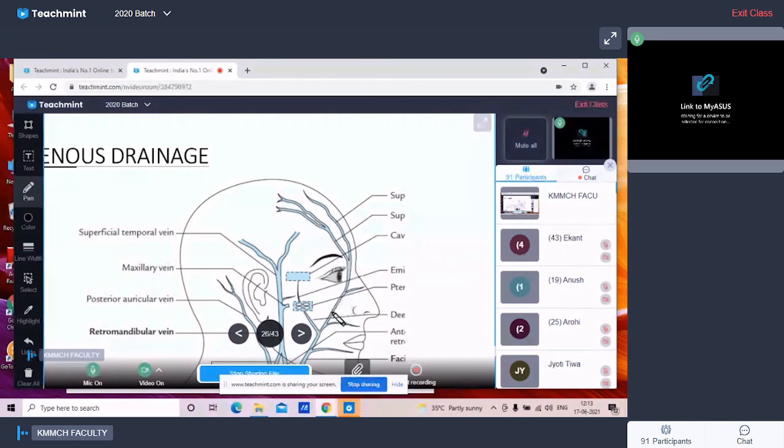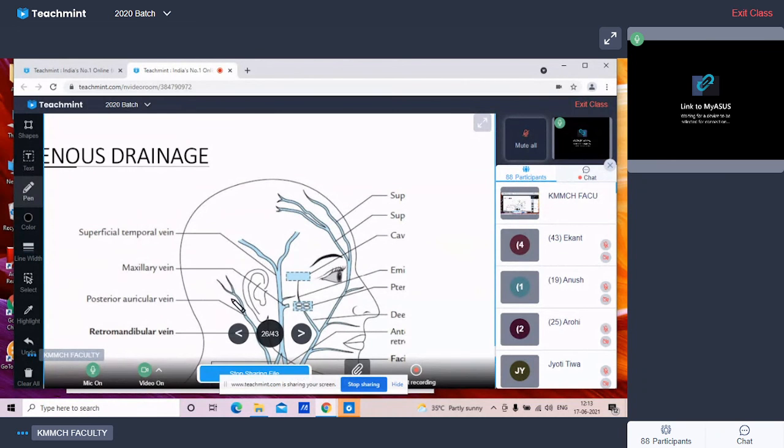Then here the superficial temporal vein joins with the maxillary vein to form the retromandibular vein. The retromandibular vein is divided into two parts, that is the anterior division and the posterior division. The anterior division joins with the facial vein to form the common facial vein. The common facial vein drains into the internal jugular vein.